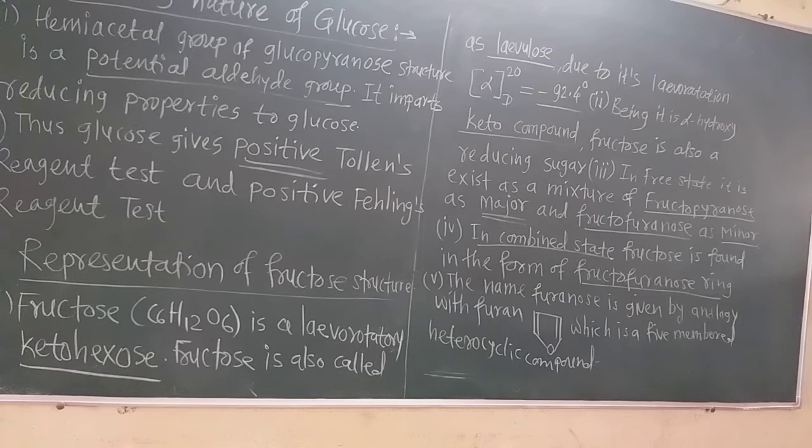The name furanose is given to fructose due to the analogy with furan, which is an organic compound with a 5-membered heterocyclic ring, and just such a ring is present in fructose in the Haworth projection formula. As we see, the Haworth projection formula of glucose has a 6-membered ring, but the Haworth projection formula of fructose has a 5-membered ring, and I will also show that structure on the blackboard in a few minutes.